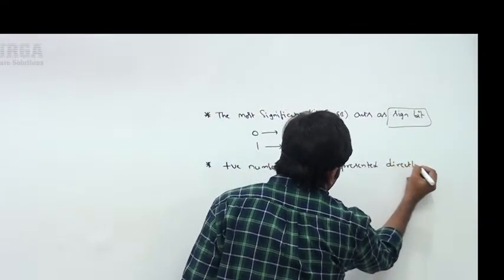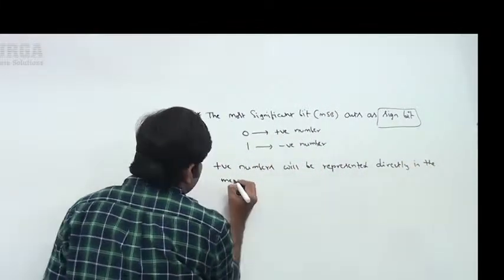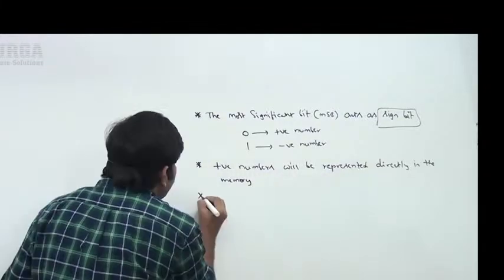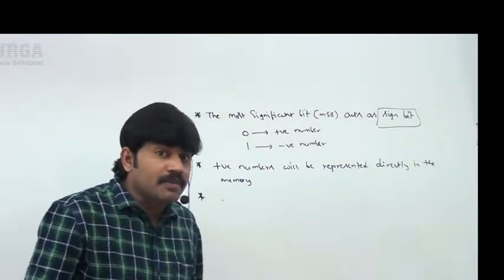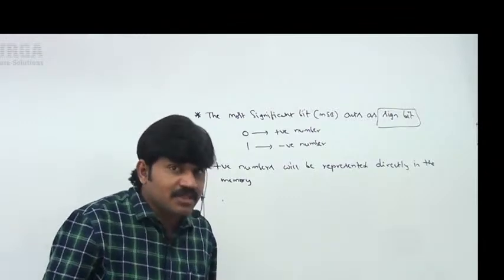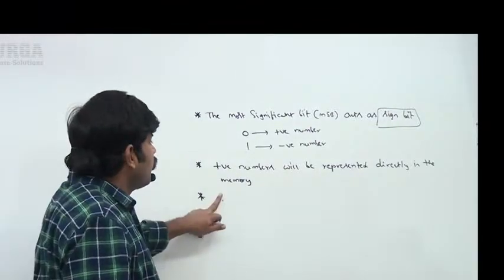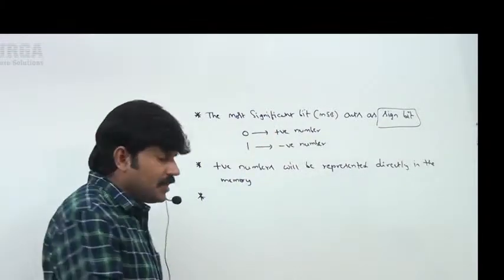Positive numbers will be represented directly in the memory like this. Negative numbers will be represented in 2's complement form. Remember this. The people who are not coming from a mathematics background, I will explain. Just be aware of the terminology first. Positive numbers will be represented directly in the memory.